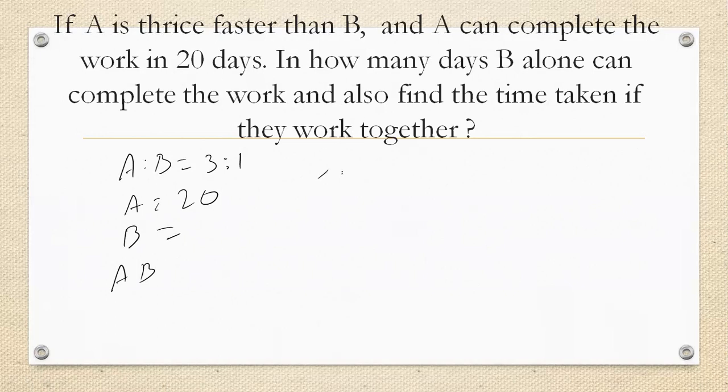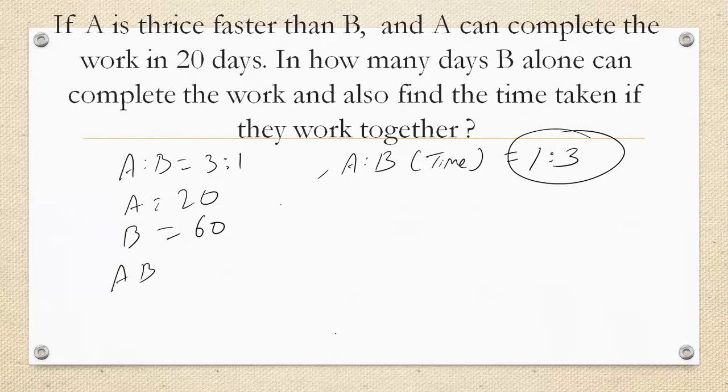For case 2, first find the time ratio. The time ratio is nothing but time and efficiency are inversely proportional. The time ratio will become 1:3. According to this ratio, if A is 1, then B is 3 times. So if A is 20, then B should be 60. According to the ratio, B should be 3 times of A. So if A is 20 days, and B should take 60 days.